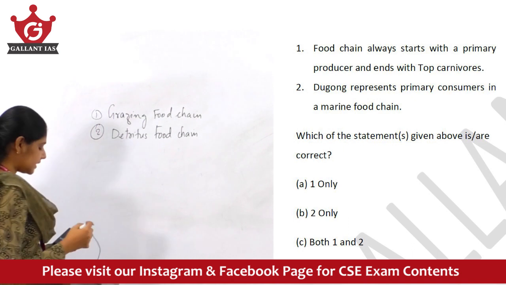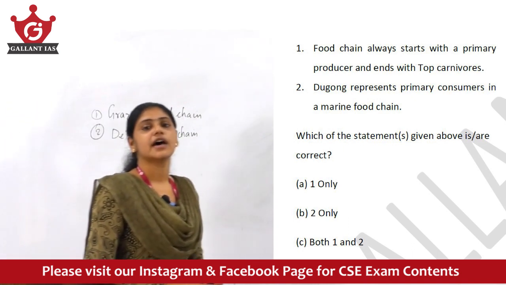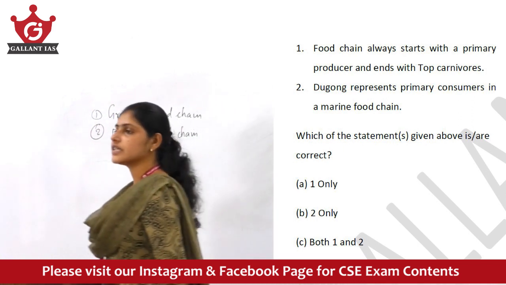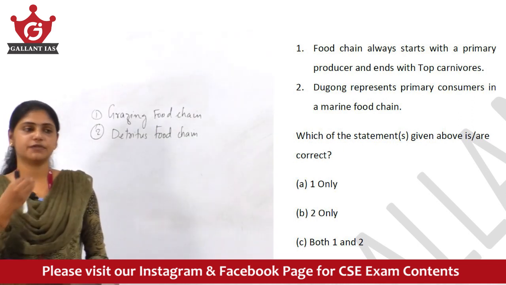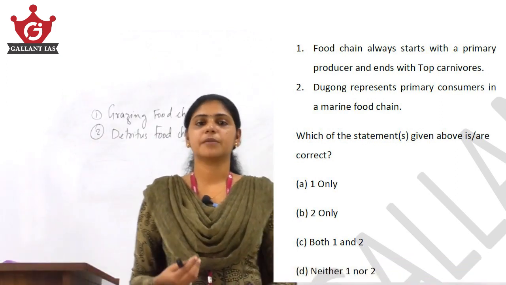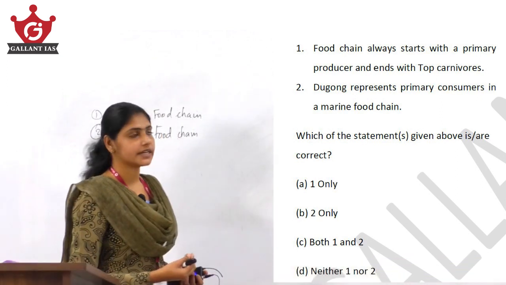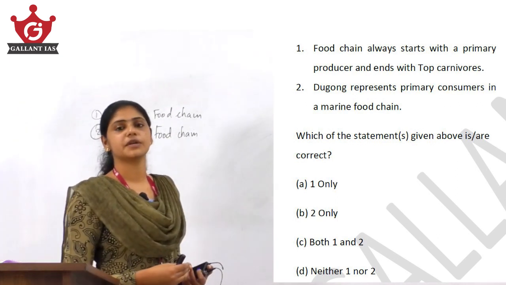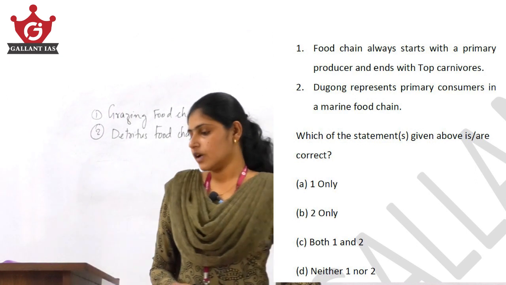What is the basic difference between them? In the grazing food chain, the first trophic level is constituted by the producers or the autotrophs.